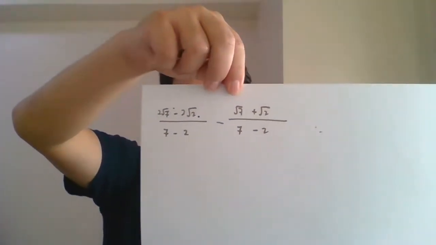How about the top? The top you guys can expand slowly. 2 surd 7 minus 2 surd 2. The right side surd 7 times 1 plus 1 times surd 2. Okay, senang saja. Okay, senang sangat-sangat. Alright, now we solve this problem. Therefore, the numerator is similar, 5. Okay, 2 surd 7 minus surd 7. Negative 2 surd 2 minus positive surd 2. Negative 3 surd 2.